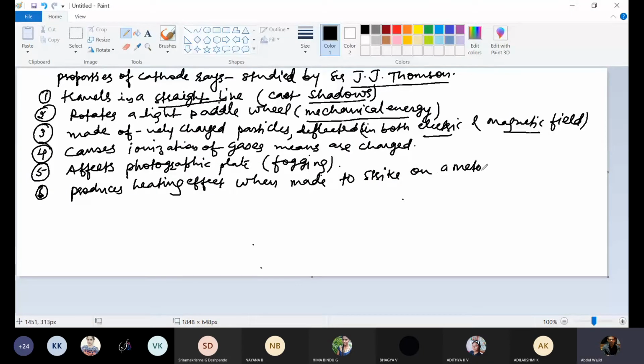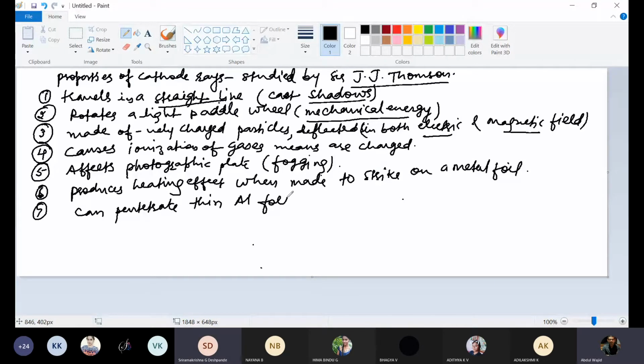So when cathode rays fall on a metal foil, they produce a heating effect. These cathode rays can penetrate thin aluminium foil, thin metal foils.